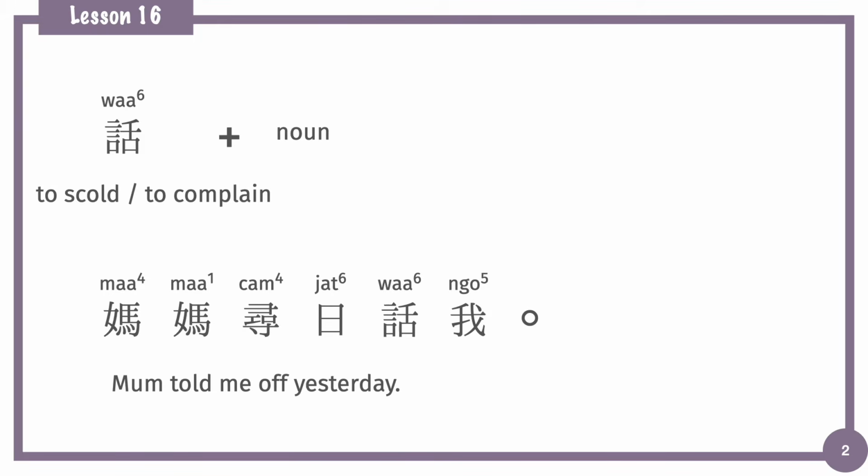And when you form a verb phrase with a noun, the meaning will become to complain or to scold, and it is also a speech marker to help us state the quote that people said or to report a speech.